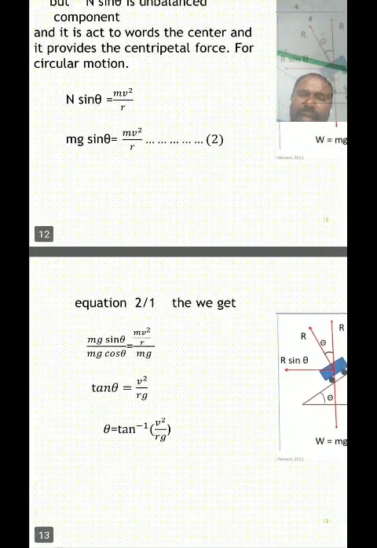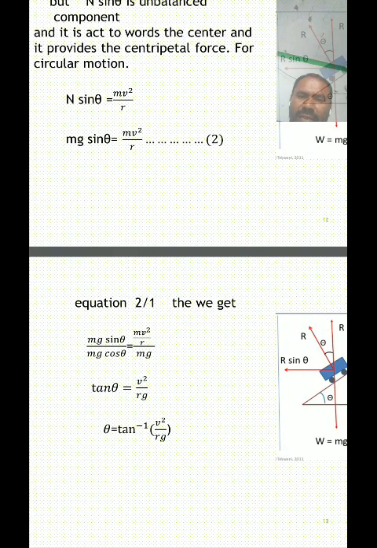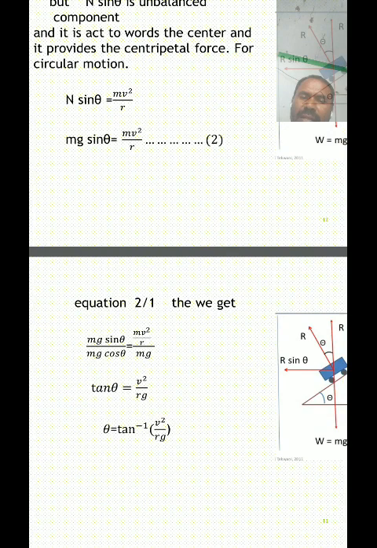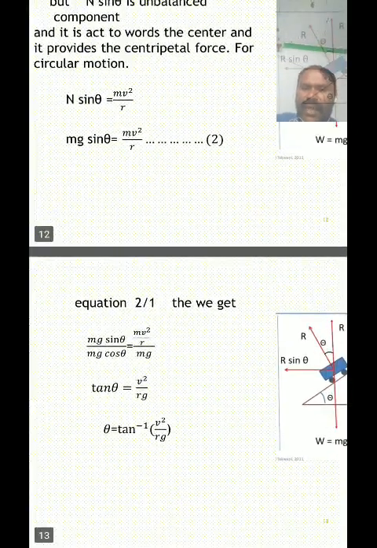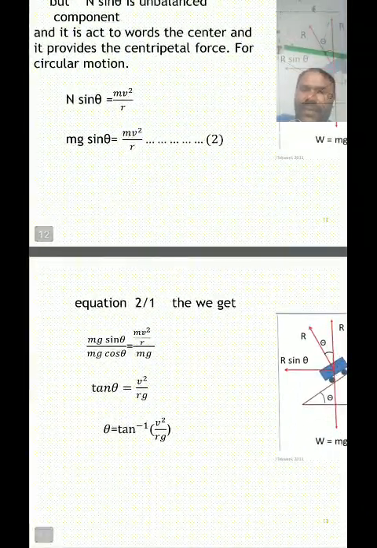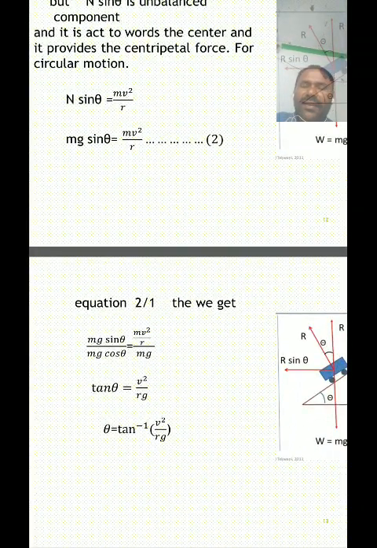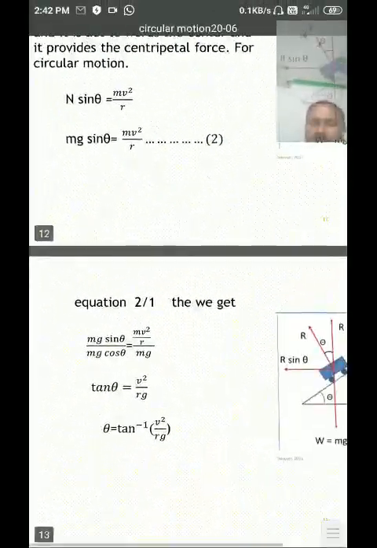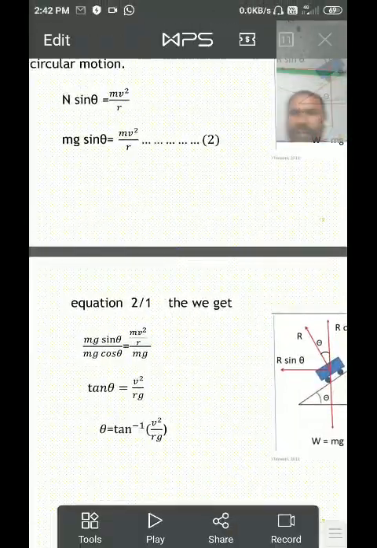Then sin theta by cos theta is equal to v square by r into g. Since sin theta by cos theta is tan theta, tan theta is equal to v square by rg. Then the angle of banking, theta, is equal to tan inverse of v square by rg. This is today's angle of banking.